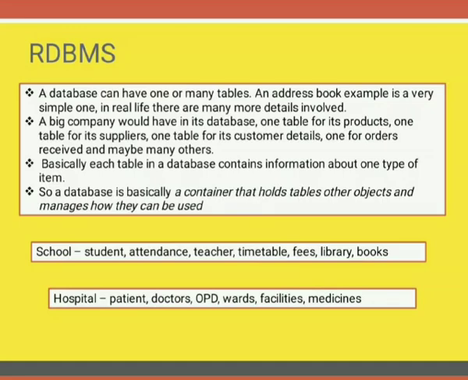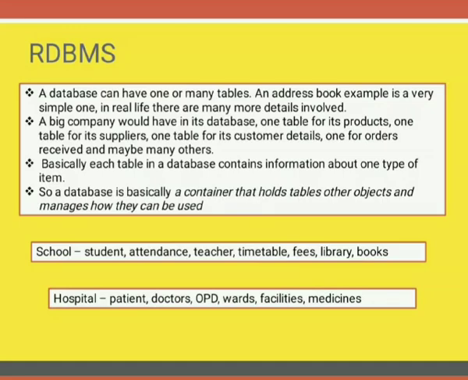An address book example is a very simple one. In real life, there are many more details involved. Let us consider the example of a big company which requires a database to maintain one table for its products, one for its suppliers, one table for its customers, one for the order details, and maybe many more.